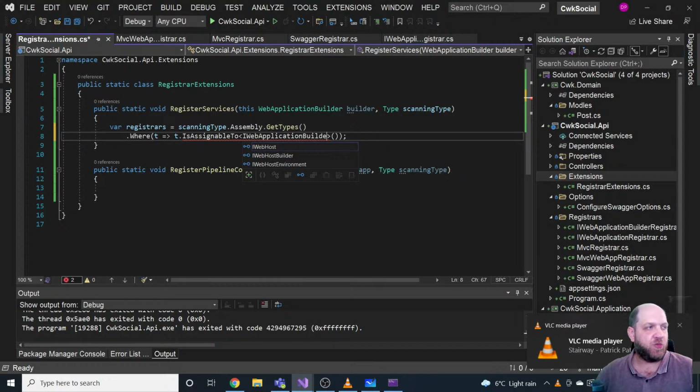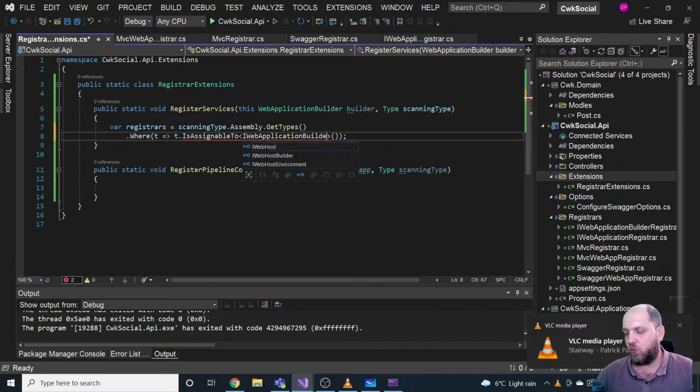So in that case, we can just say the type is not abstract, and type is not an interface. Okay, so that's actually everything for our where.